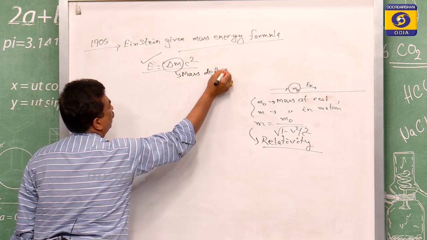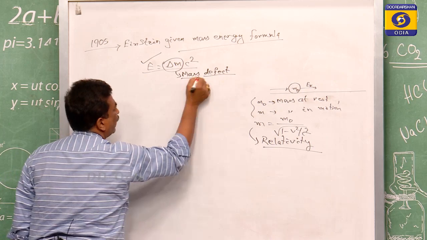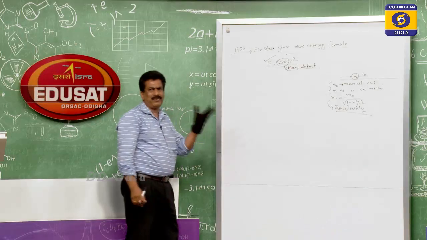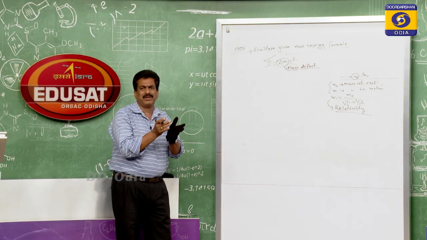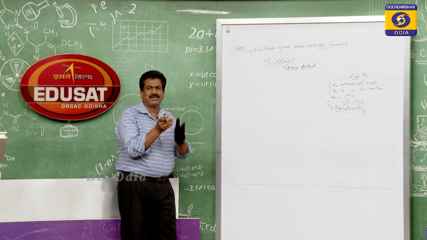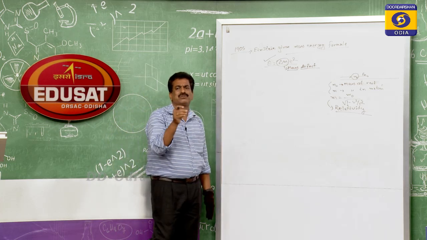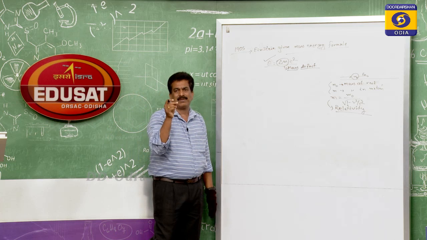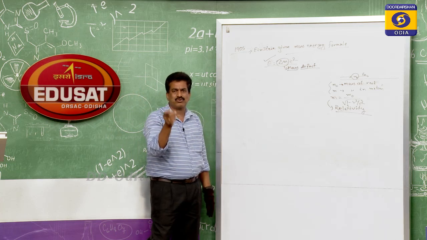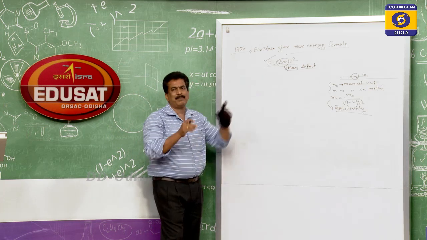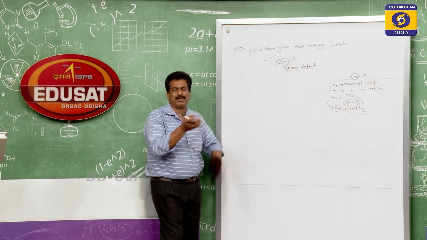Mass defect means the defect in the mass: the mass of the nucleus and the mass of its constituent particles, the nucleons. If the constituent particles' masses are taken together and the mass of the whole nucleus is observed, then there is a difference.